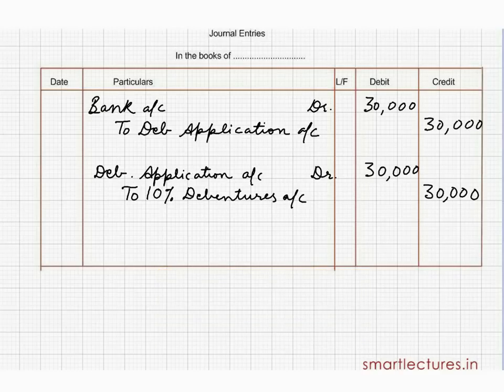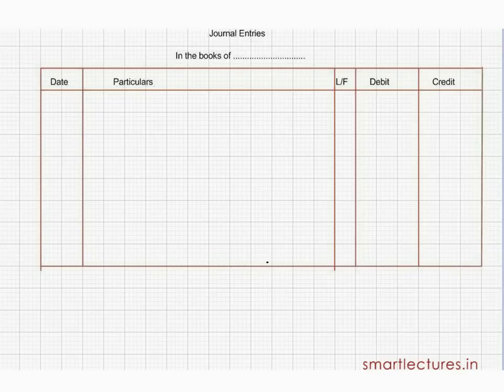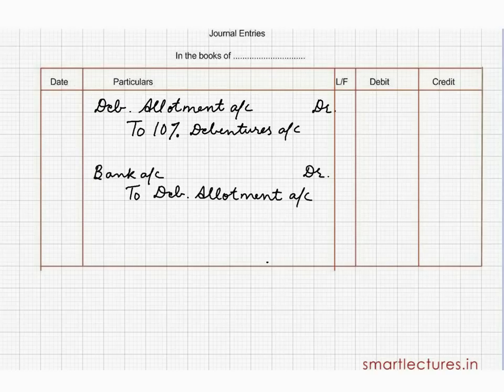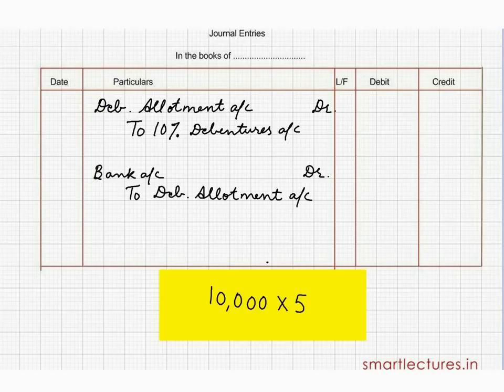Now the journal entry is for allotment. Allotment is 5 rupees. First of all, we'll pass a transfer entry. That will be debenture allotment account debit to 10% debenture account. Bank account debit to 10% debenture allotment account. And the amount will be 10,000 into 5, 50,000 rupees.